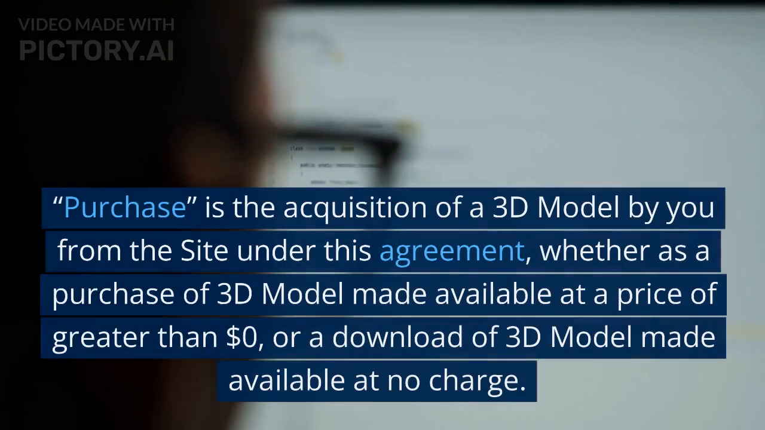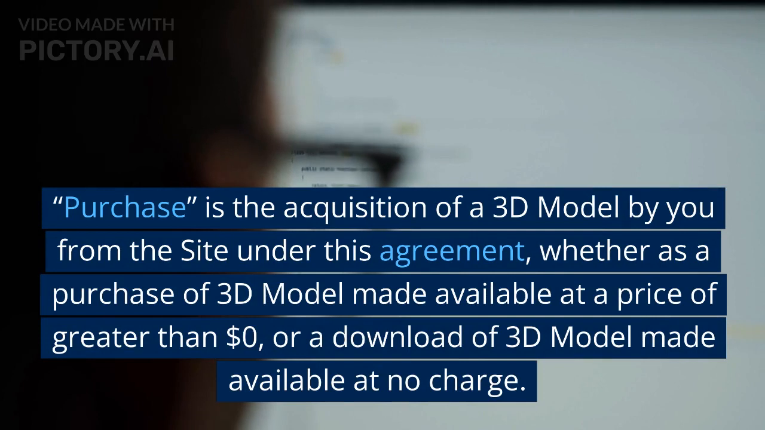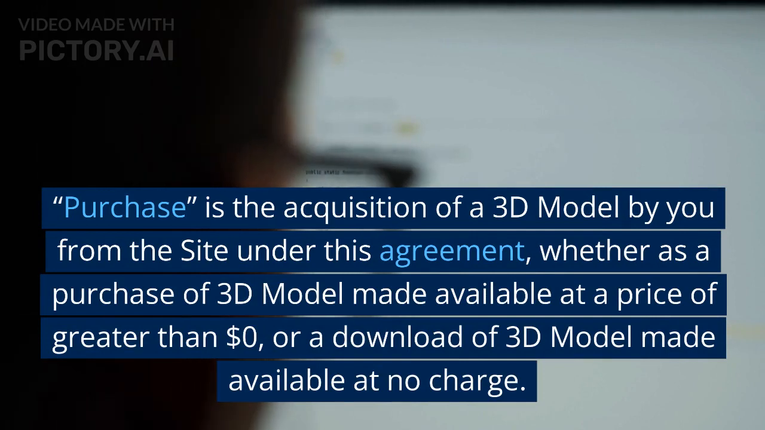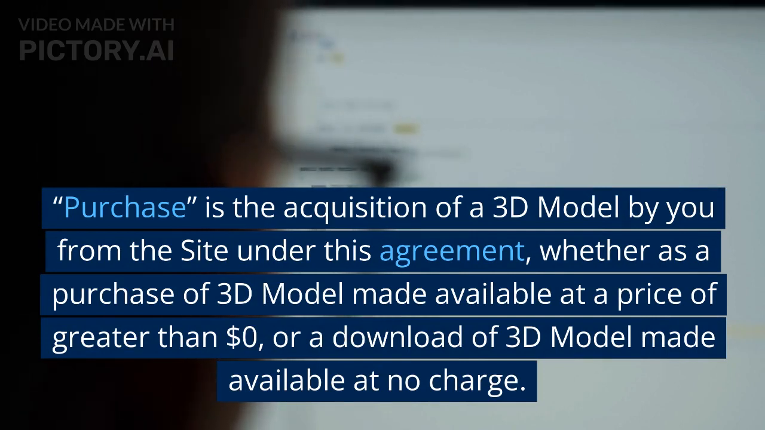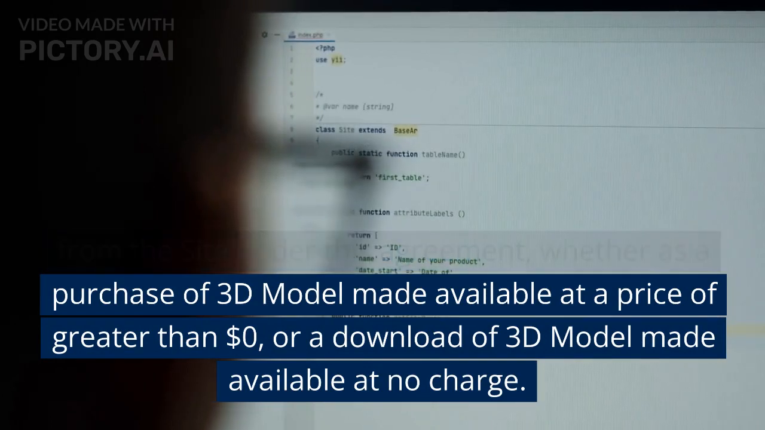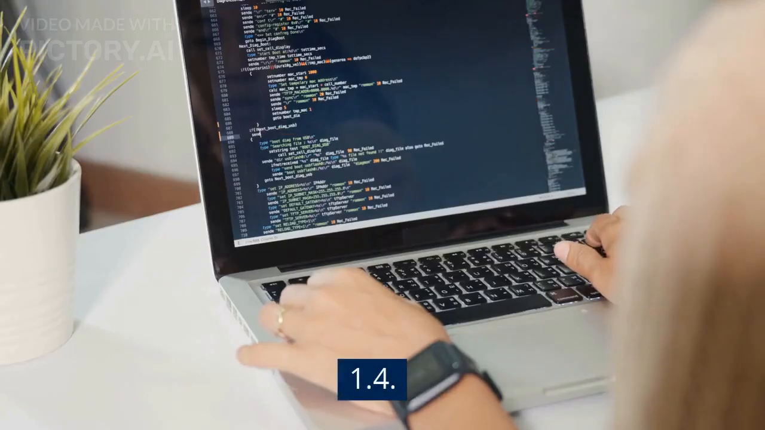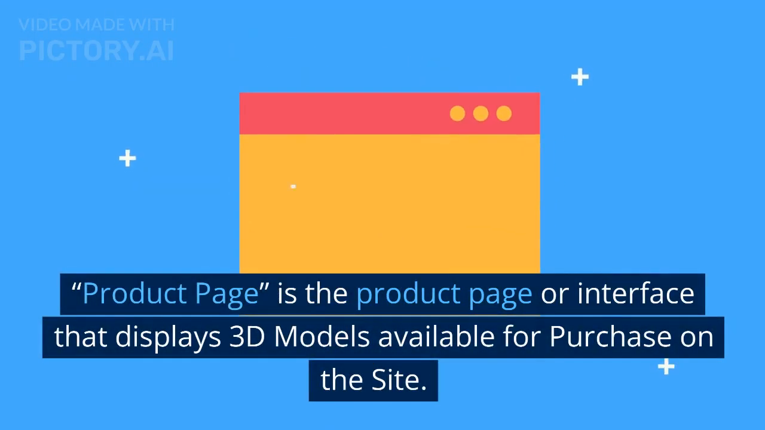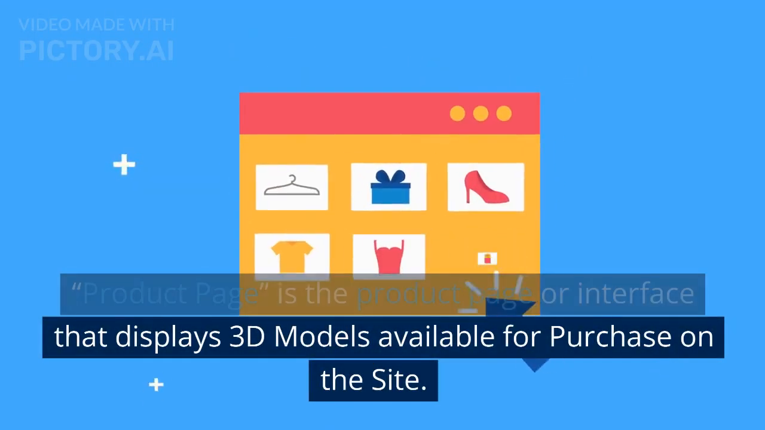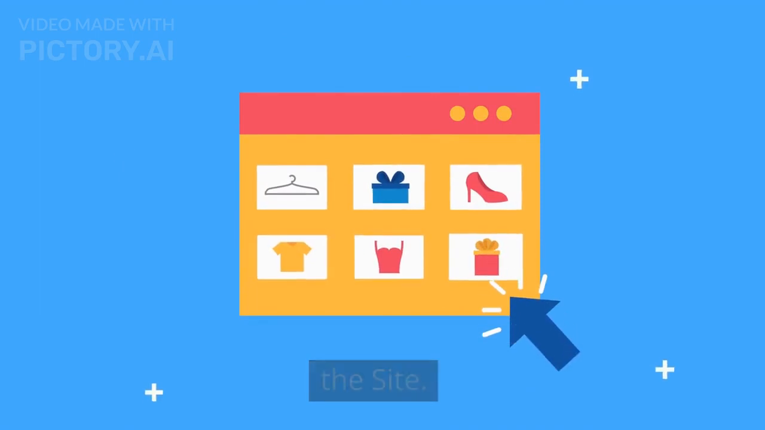1.3. Purchase is the acquisition of a 3D model by you from the site under this agreement, whether as a purchase of 3D model made available at a price of greater than $0, or a download of 3D model made available at no charge. 1.4. Product page is the product page or interface that displays 3D models available for purchase on the site.